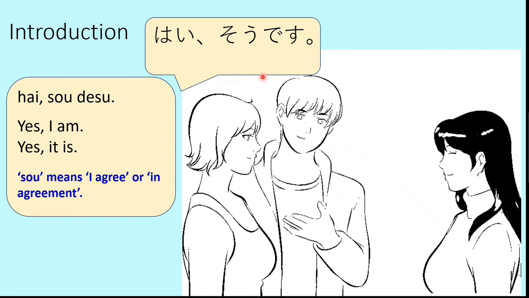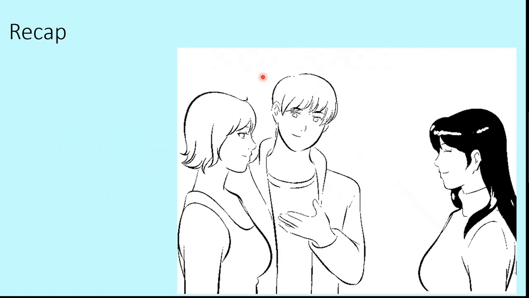So this is how the conversation took place between Tanaka-san, Sunita-san, and Hanako-san. So Tanaka-san introduced Sunita-san to Hanako-san. They greeted each other. Sunita-san gave her introduction, and Hanako-san asked her whether she is Indian. So let's recap the conversation in Japanese. And as I said, gradually we shall be moving towards pure Japanese, at least in hiragana, avoiding English and Hindi transliteration, so that you are used to that script. So let's recap the conversation.